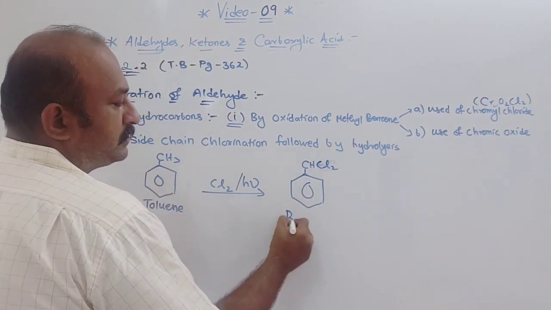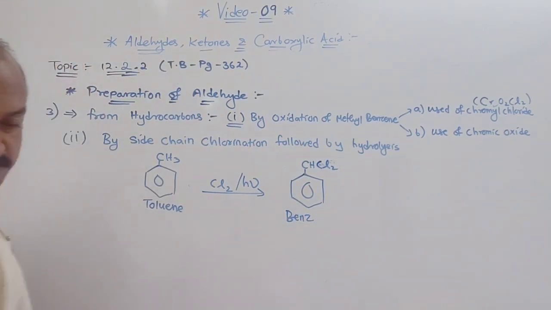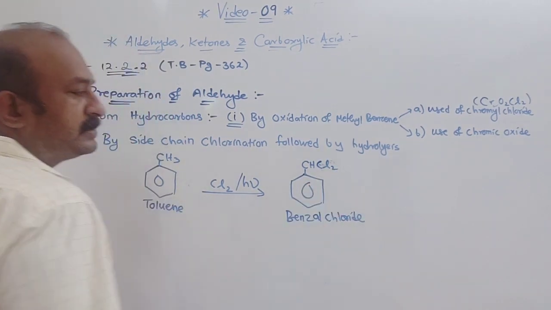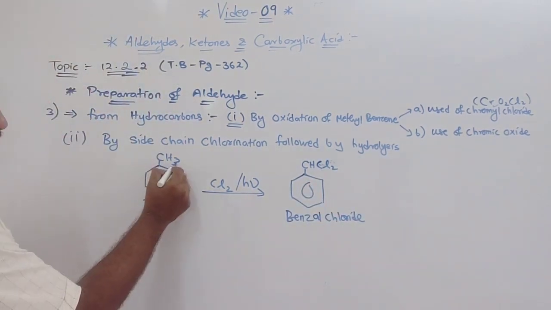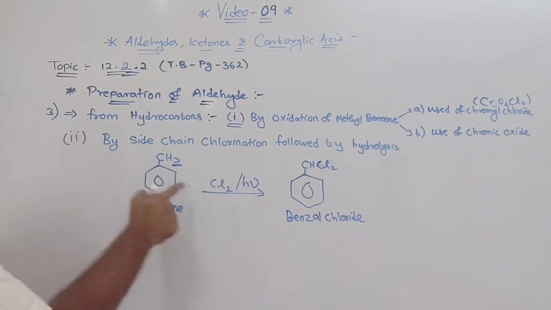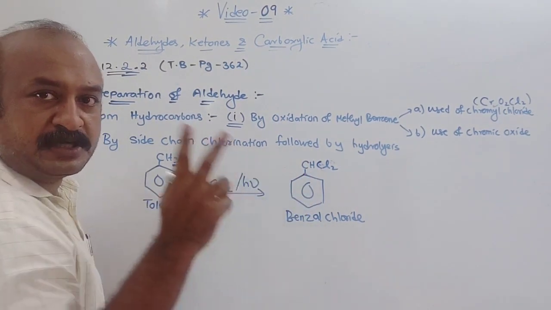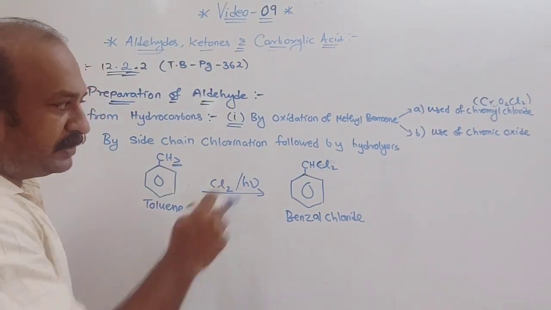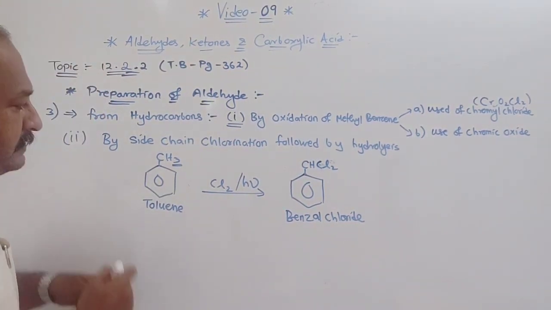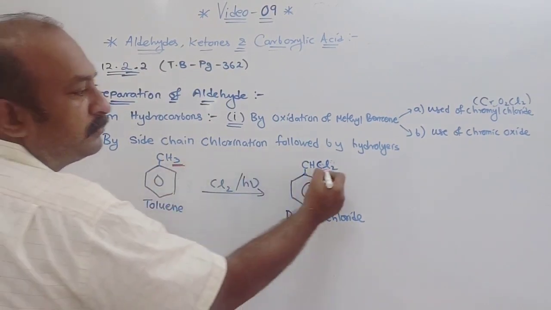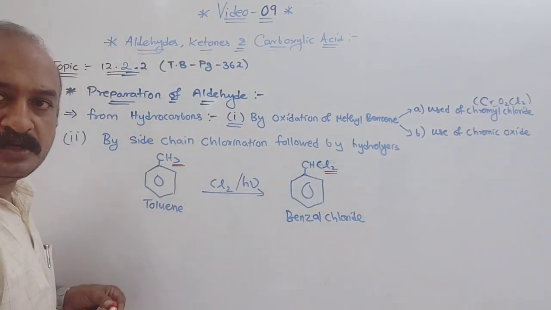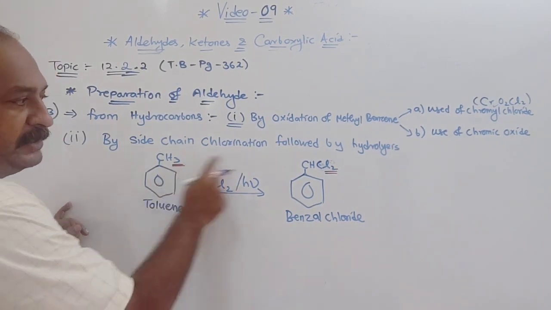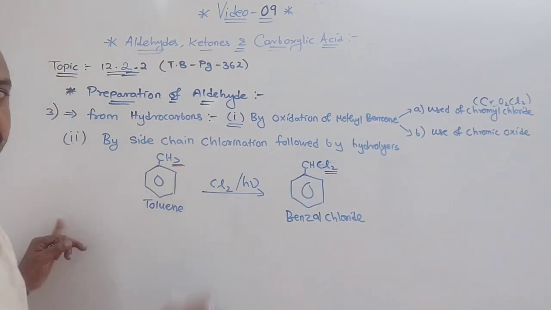This is your benzyl chloride. Understood? So this is the benzyl chloride we get. Now if you see, there are 3 hydrogens in toluene, but in this case only 1 hydrogen, means for 2 hydrogens, 2 chlorine atoms are substituted. This way you can remember. You can underline this like this. This is just for your knowledge, not to do while doing it in your exam. So here 2 hydrogens are replaced by 2 chlorine.